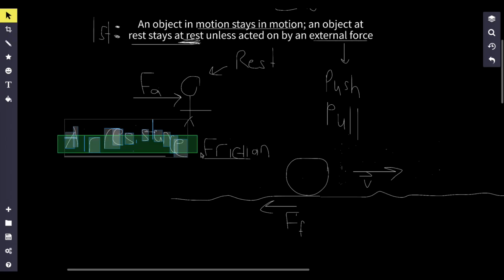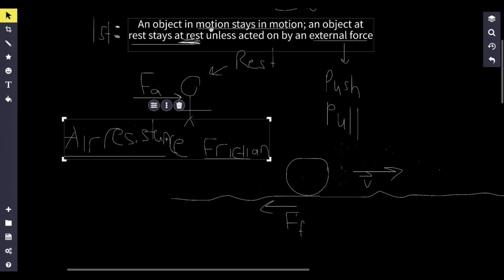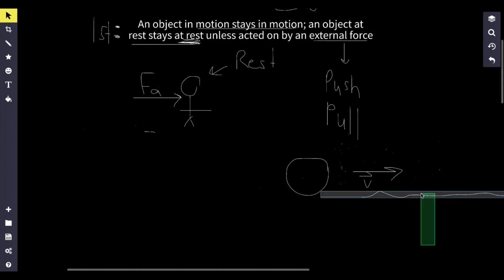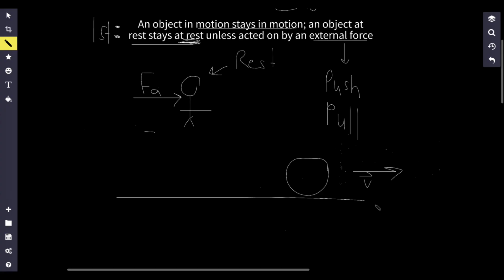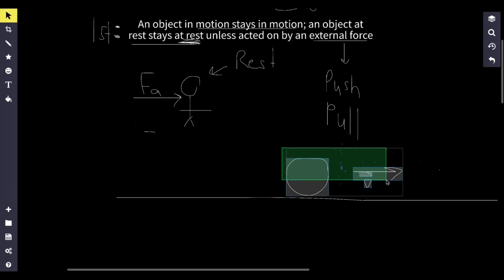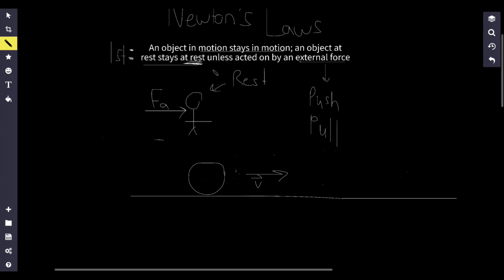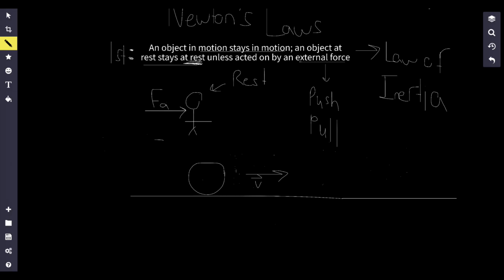But in an ideal world, what Isaac Newton is basically saying is, in an ideal world where there's no friction at all and where all surfaces are perfectly flat, no friction, no air resistance, in that case the object would just keep on going at a constant velocity. Now, this Newton's law is also called the law of inertia. Inertia is just a term for an object's tendency to stay at a constant velocity. So basically, the object's tendency to remain unchanged.